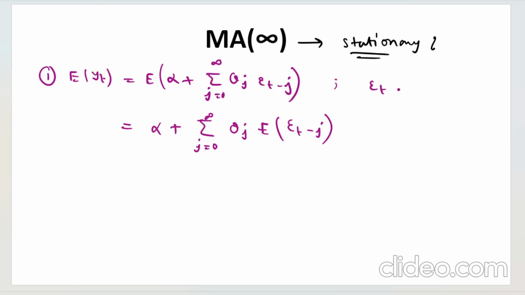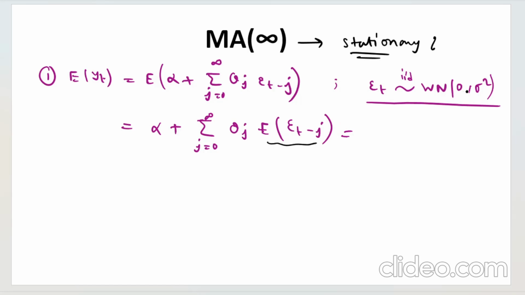Epsilon t's we know follow IID white noise 0 sigma square. Not normal, we don't know what the distribution is, as I have told you that white noise does not have any distributional assumption. It is independently and identically following a white noise process with these properties only. And what will this be?